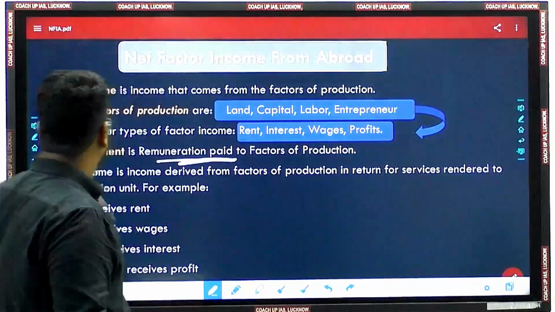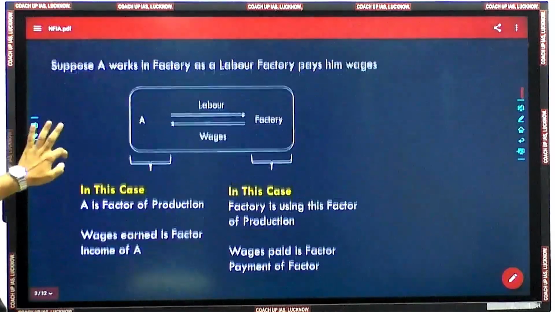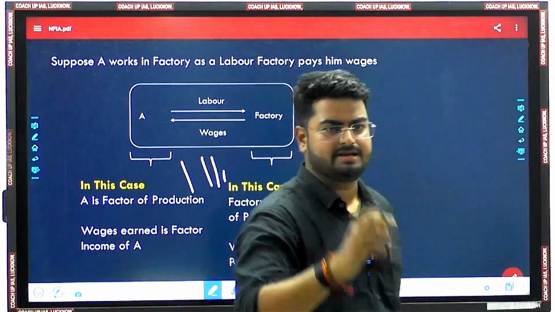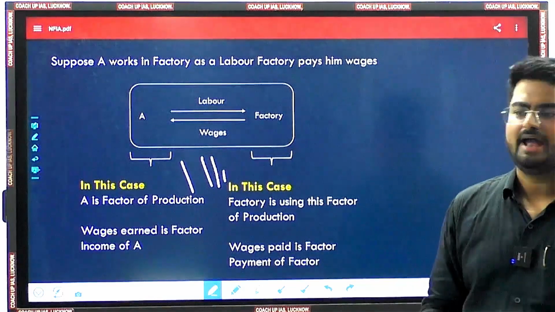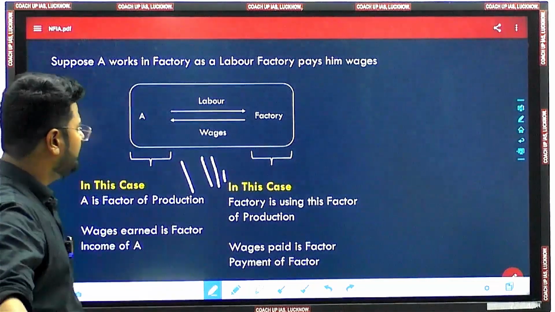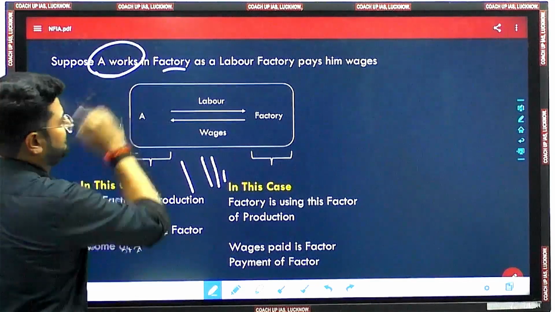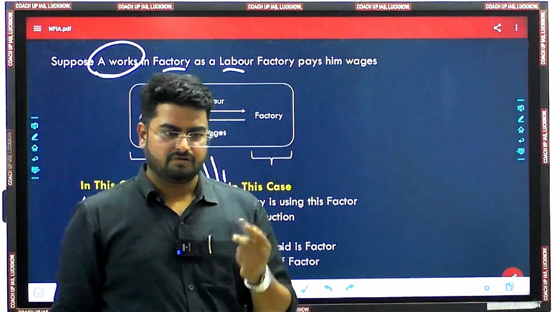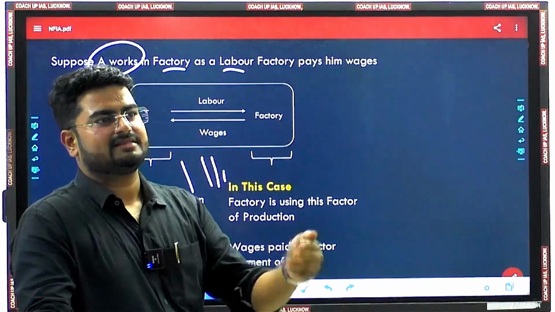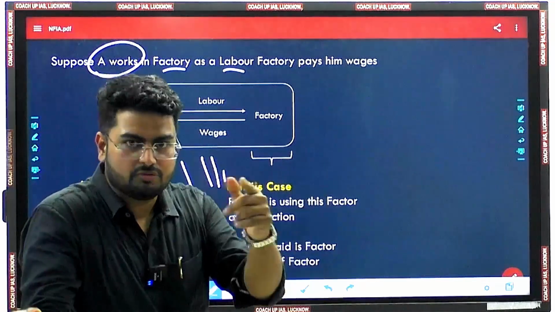How? Let's take an example. Suppose there is a person named A. A is working at a particular factory as an employee or a daily laborer.